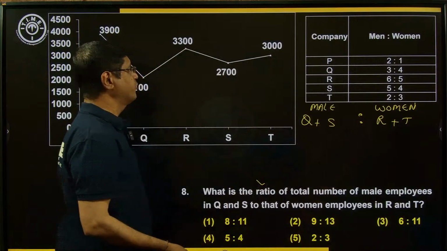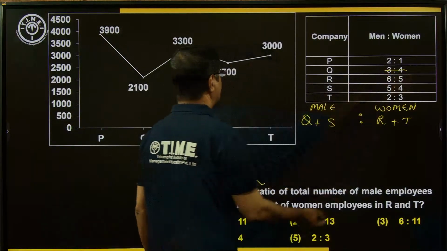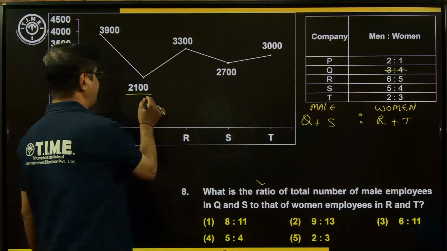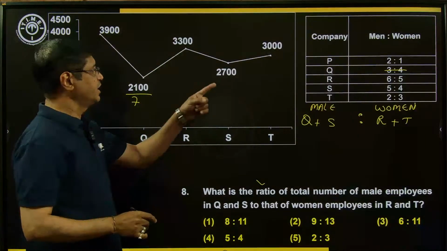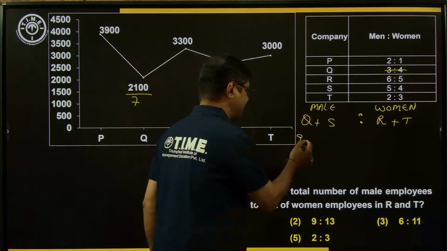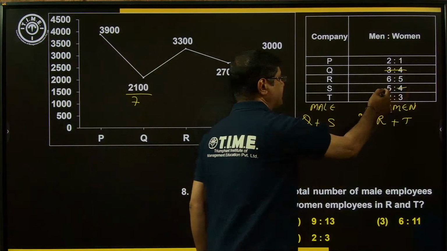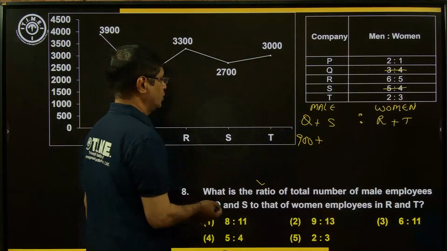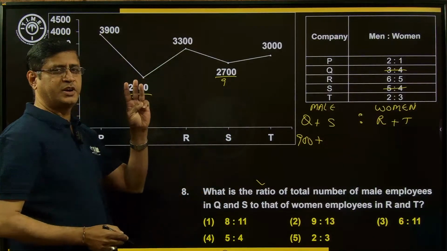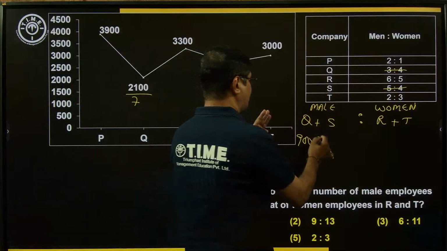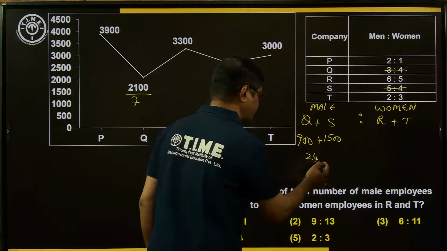Q, what is the number of male employees in Q? Total parts are 7. So Q total is divided by 7. One part is equal to 300. 300 into 3, that is 900. Similarly, S, total parts is 9. Dividing by 9, each part is equal to 300. 300 into 5, 1500. By adding these two, we get 2400.